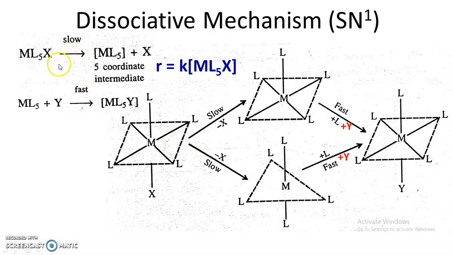First of all, the bond between metal and X breaks, and then there is a formation of a bond between metal and ligand Y. Examples of this dissociative mechanism are that most of the cobalt 3 complexes follow the SN1 mechanism.